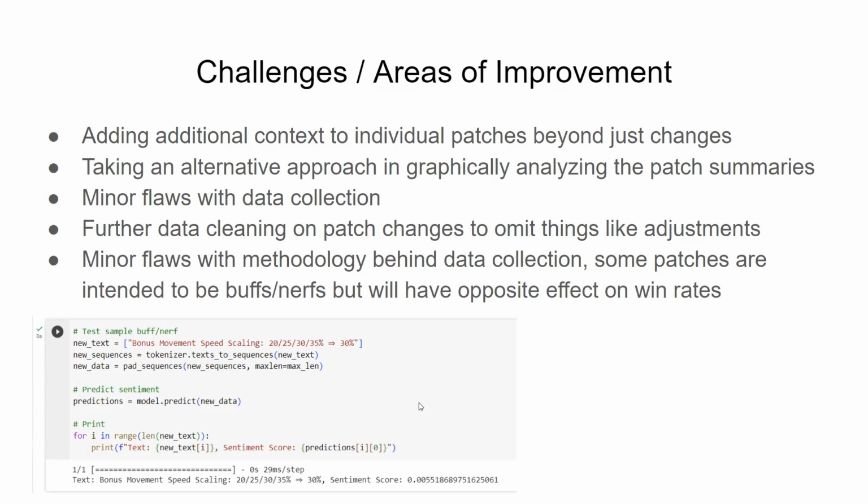And so an example here, there are edge cases, like this one, where there are probably not a lot of instances in the patches of bonus movement speed scaling being changed.